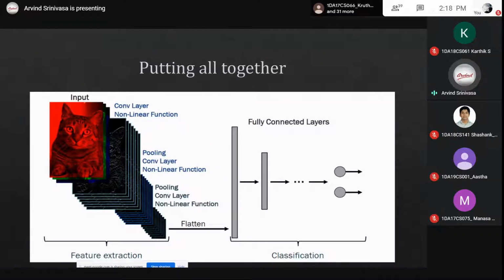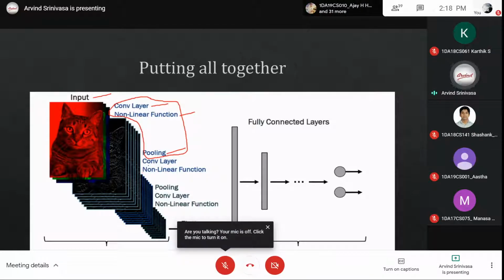Finally, if you put everything together, in the deep neural network the different steps to be followed are: we have the input, followed by the convolution layer, the non-linear function, that is the activation layer, then the pooling layer. This entire three forms one level of the neural network.